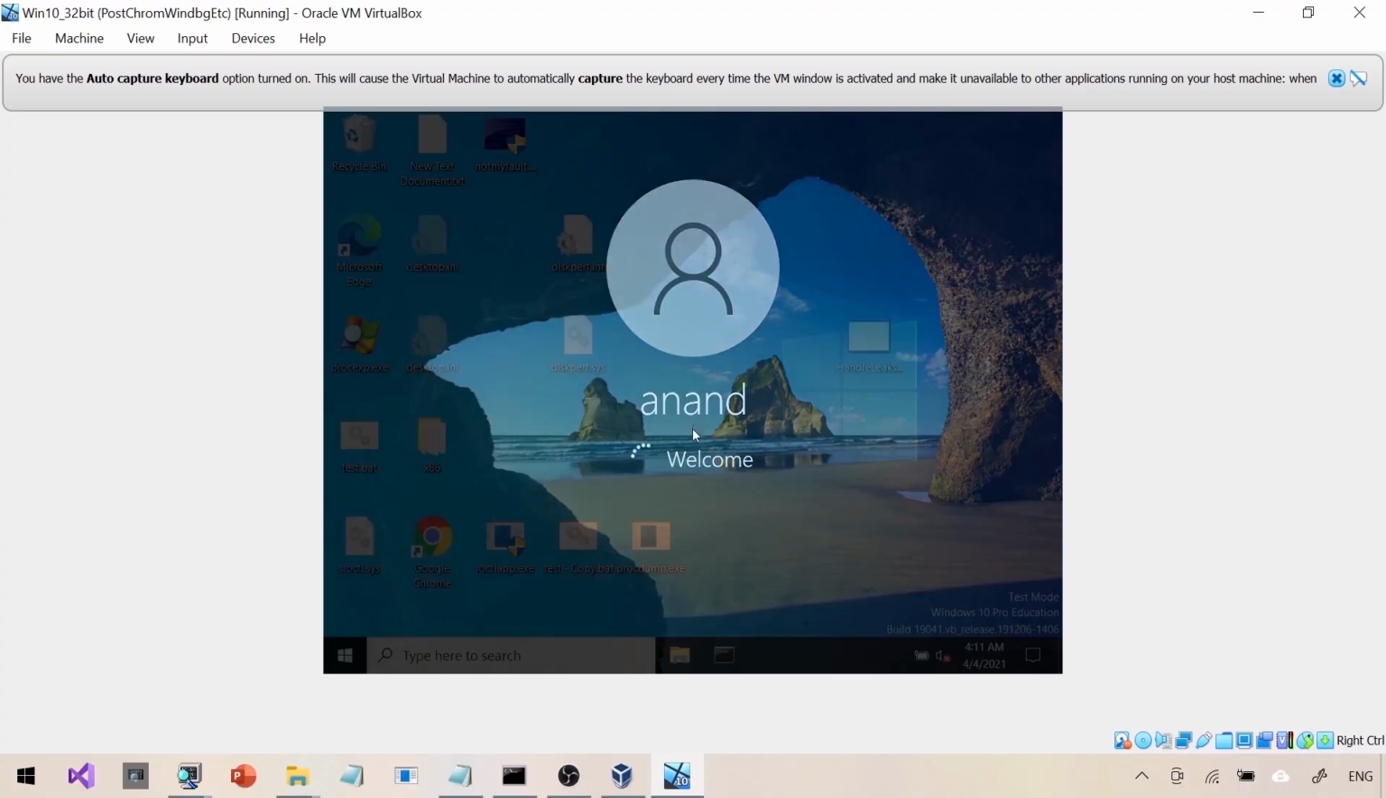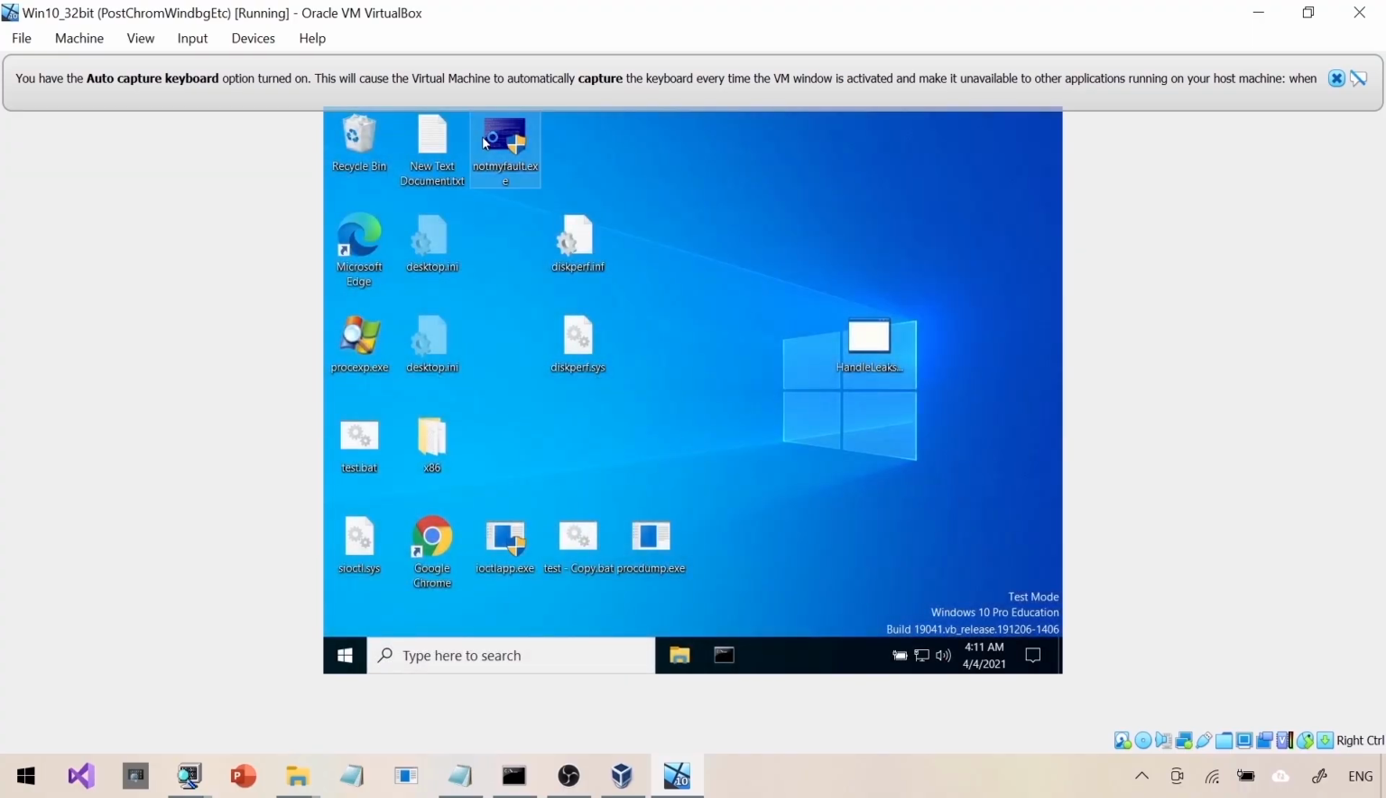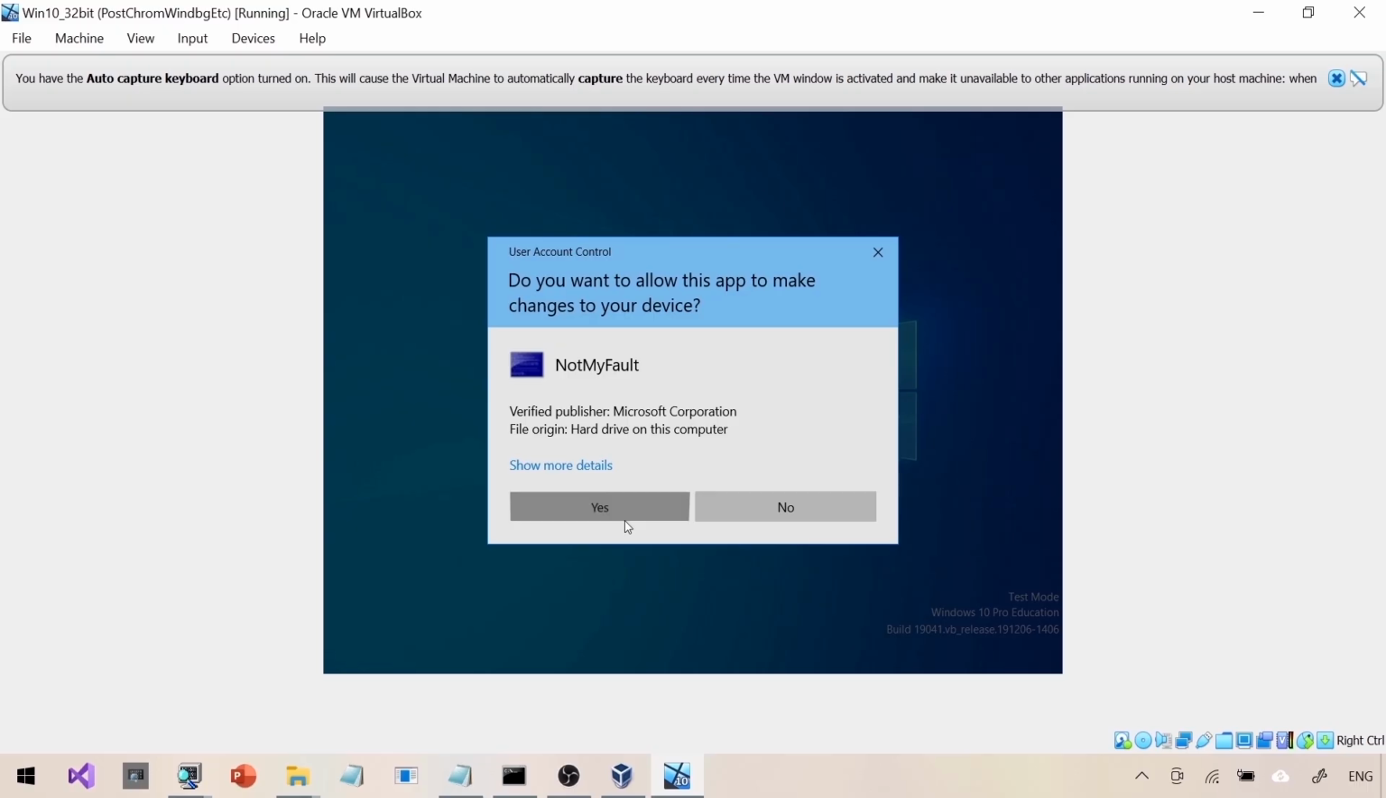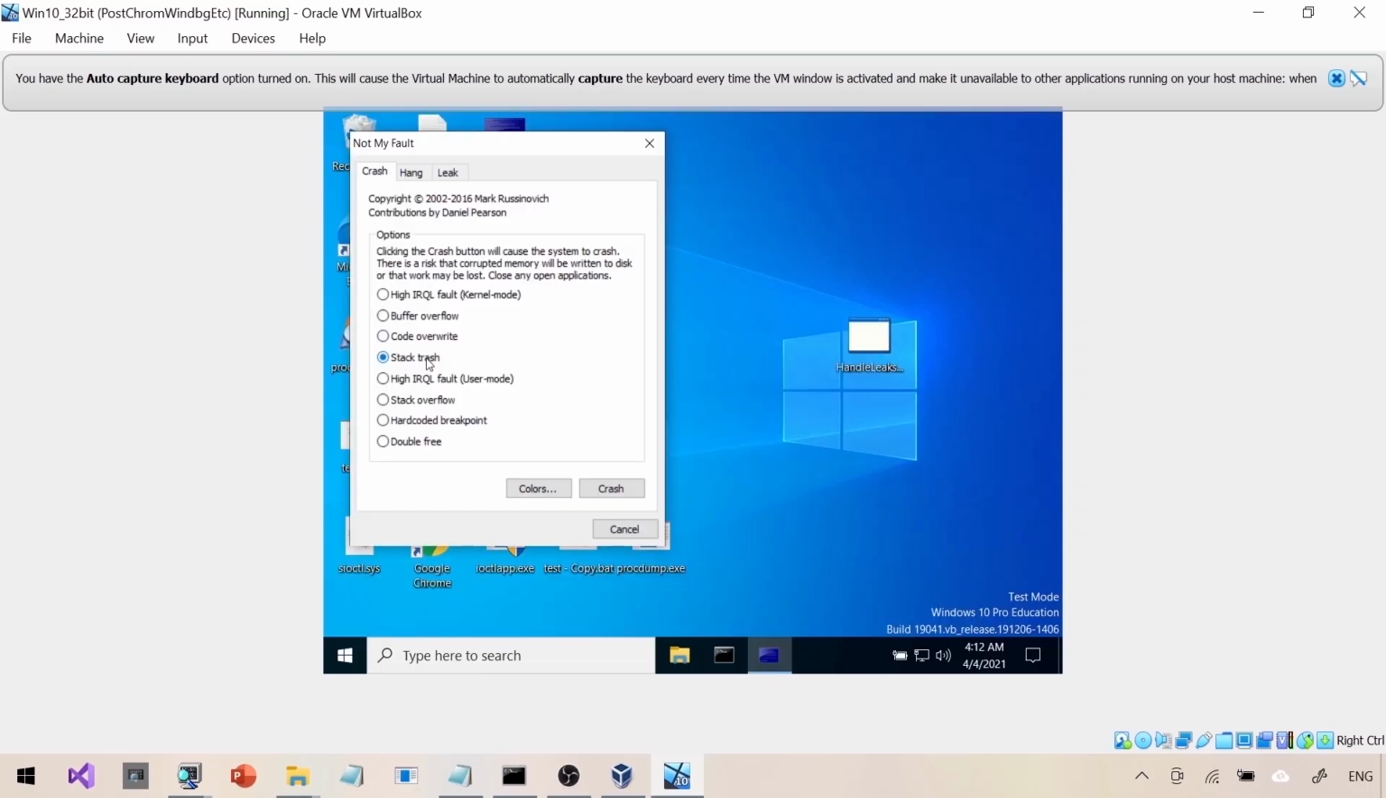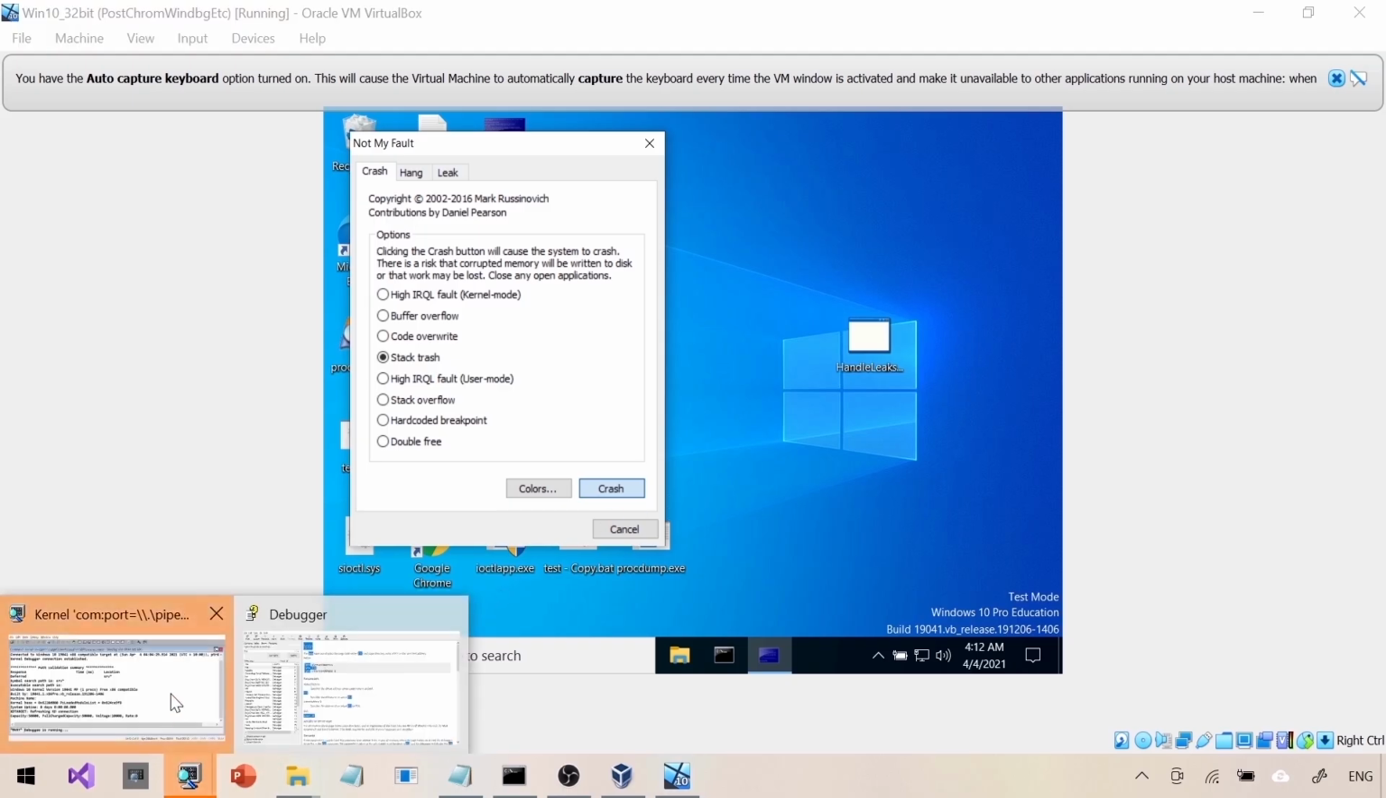Now again I have reloaded everything, so let's get to the next issue. I'm rebooting the system, starting the not my fault. This time it is stack trash or stack corruption. I'm going to crash the system, assuming that it is a stack corruption.